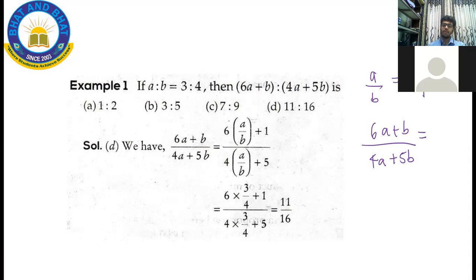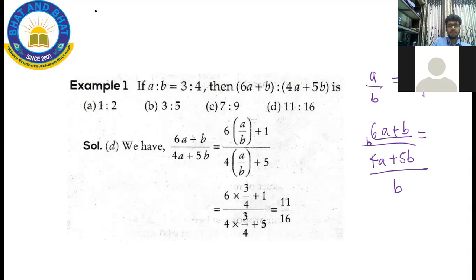Now, what we can do is divide this whole thing by B, right? We can divide this whole thing by B and this thing by B. How? Using the technique that we learnt over there.